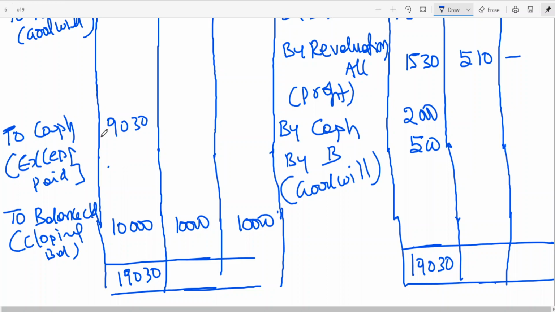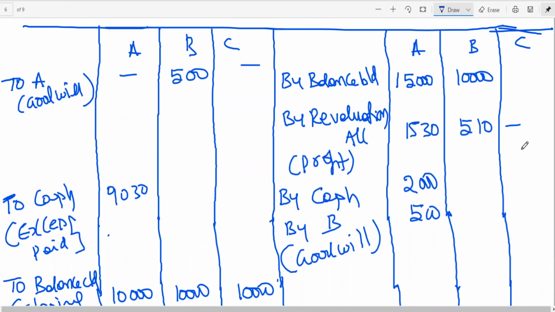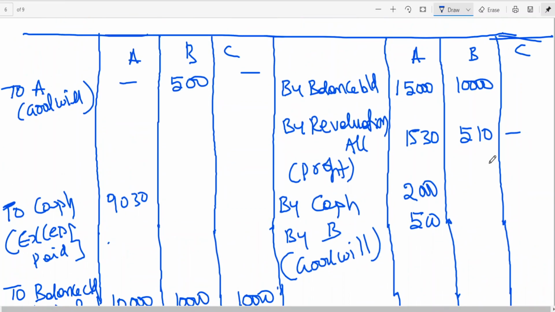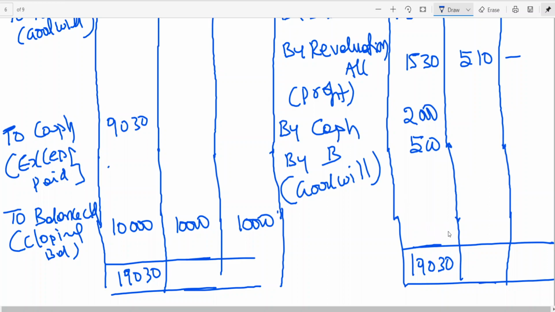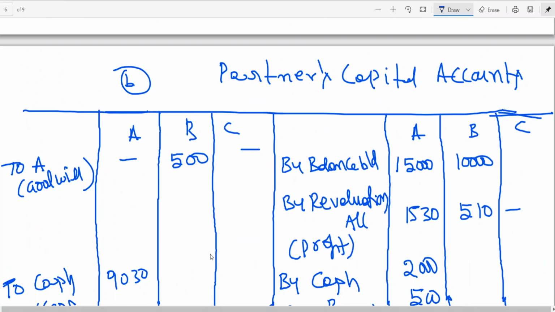Then let us look at B. 10,510, minus 500.